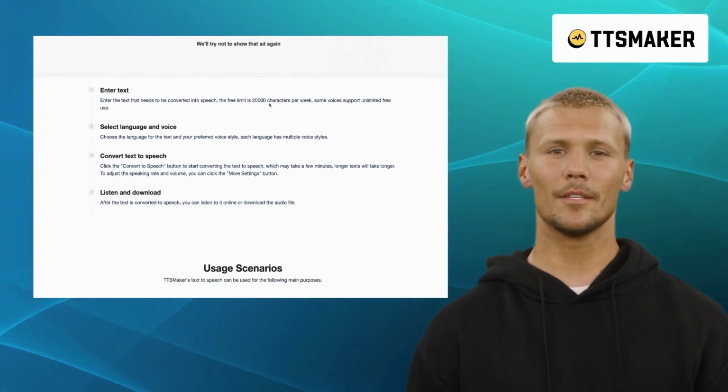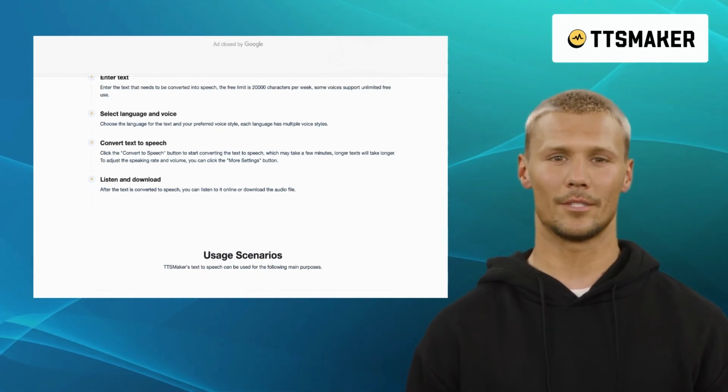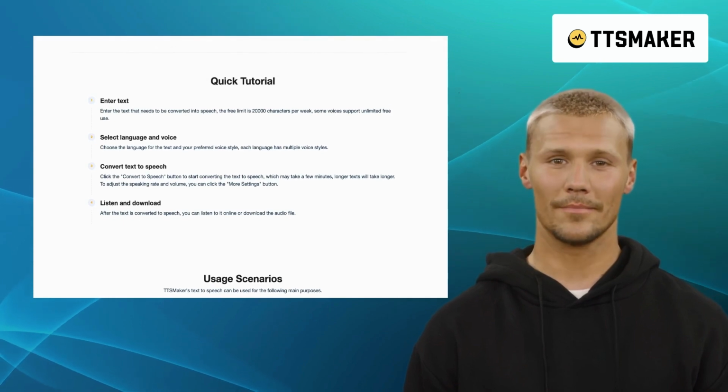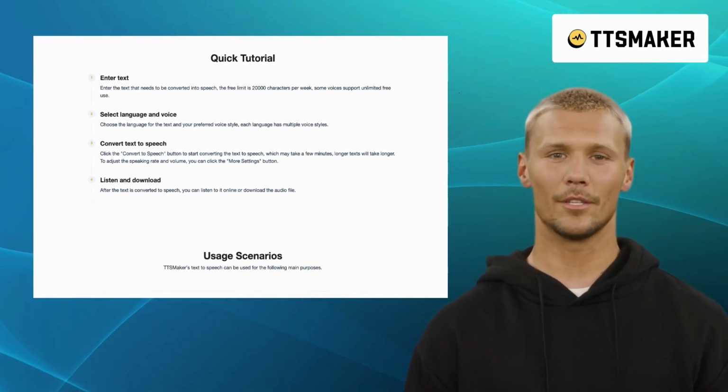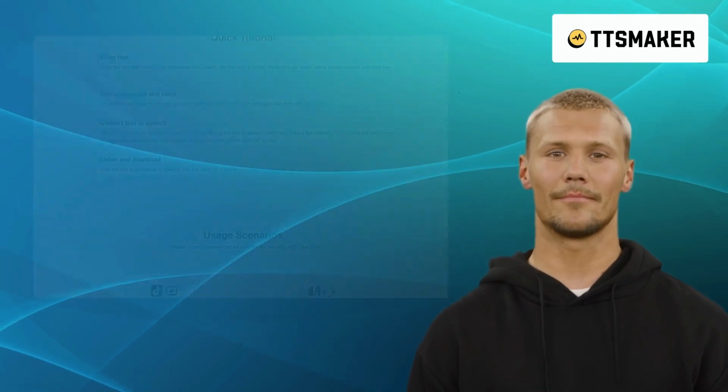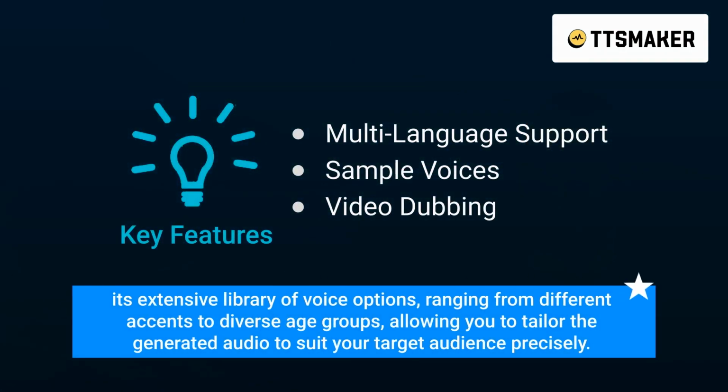TTSMaker allows you to save the generated audio in various formats like MP3, WAV, and OGG, enabling seamless integration into different projects. The standout feature of TTSMaker is its extensive library of voice options, ranging from different accents to diverse age groups, allowing you to tailor the generated audio to suit your target audience precisely.